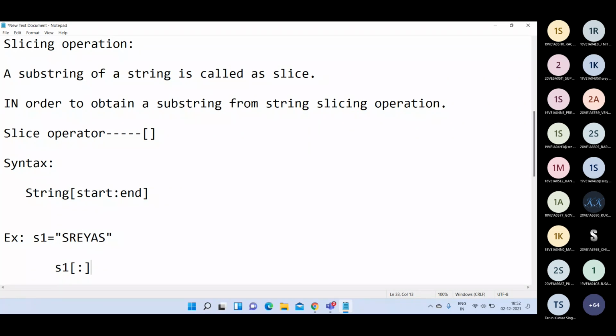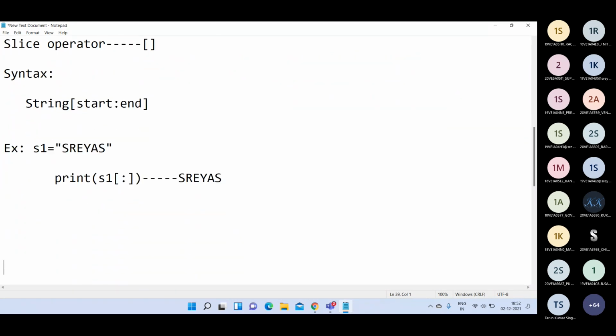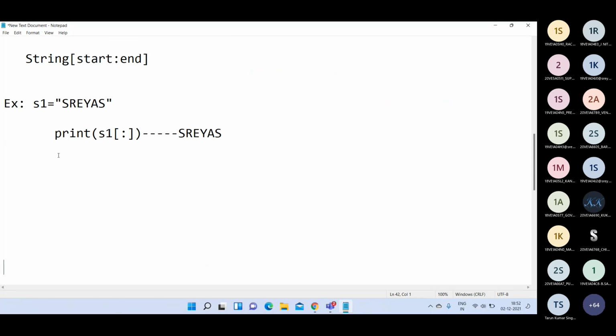If you write the slicing operator inside the print function like this, it will print the entire string, which here is Shreyas. Is it clear?